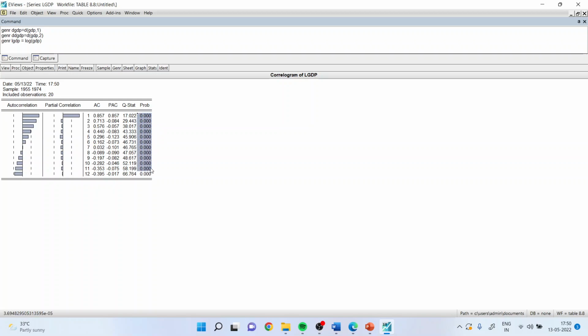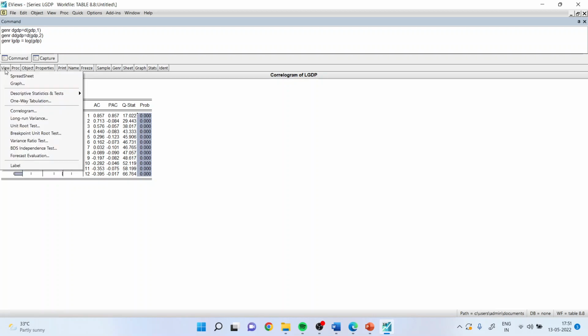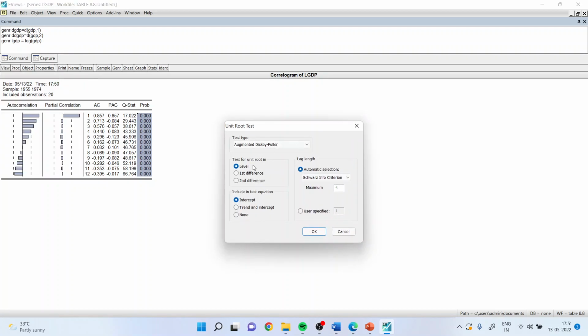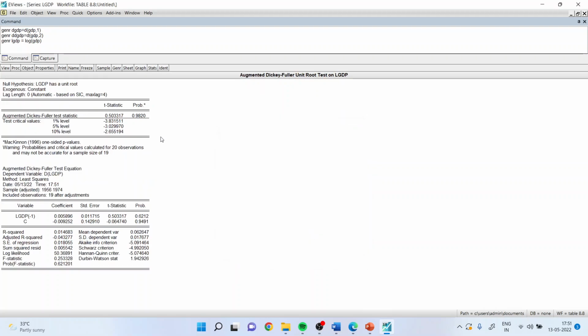We can confirm this with the help of the p-value. P-values are less than 0.05, which hints that this series is non-stationary. We can further confirm this using a unit root test, level, intercept, click OK. The p-value is more than 0.05 and therefore we fail to reject the null hypothesis. The null hypothesis is that the series has a unit root, data is non-stationary.